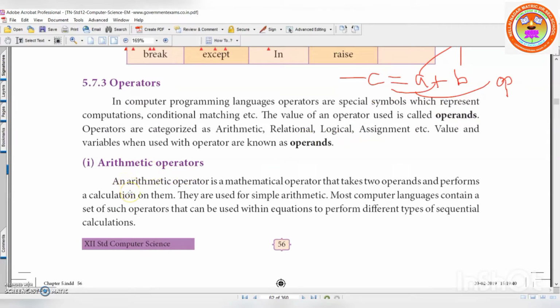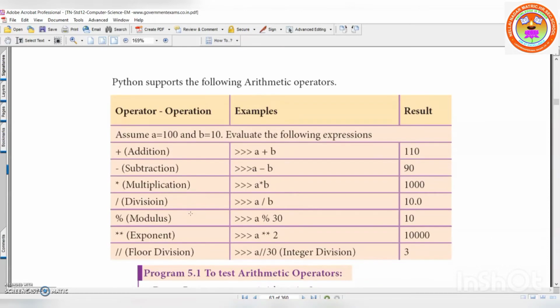First is arithmetic operator. An arithmetic operator is a mathematical operator that takes two operands and performs a calculation on them. They are used for simple arithmetic. Arithmetic means addition, subtraction, division, multiplication, etc. Most computer languages contain a set of such operators that can be used within an equation to perform different types of calculation. Understood? One by one we are going to see.